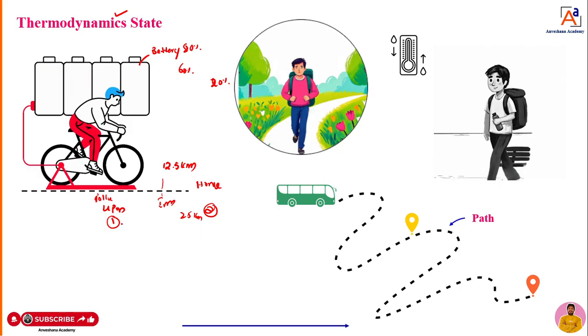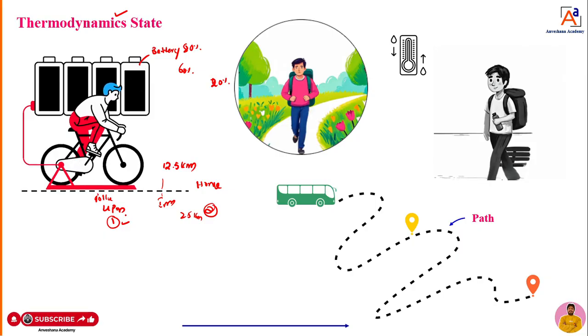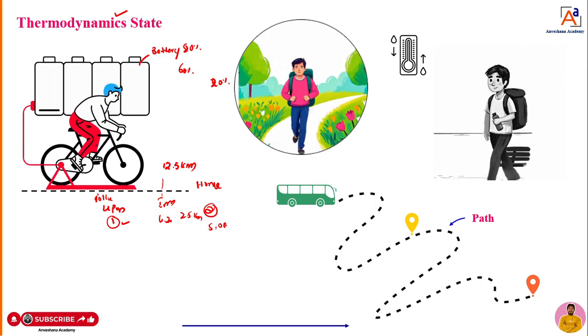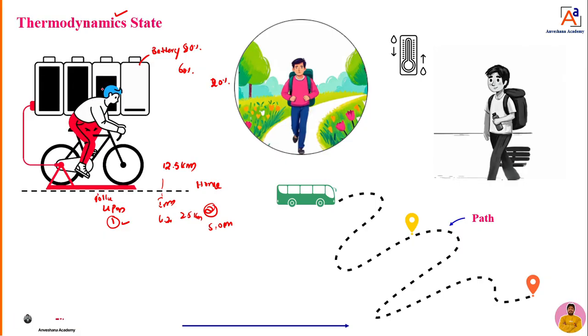At 4 p.m. at point 1, what is the battery? At 4:30 p.m., what is the battery? If it reaches home at 5 p.m., what is the status of the battery? That means you are asking for a unique condition, the condition of the battery at an instant of time. One example you can take, dear students. Then next, one more example.